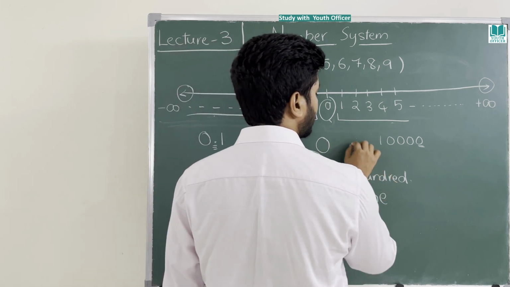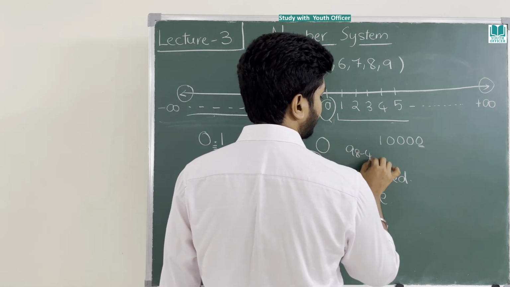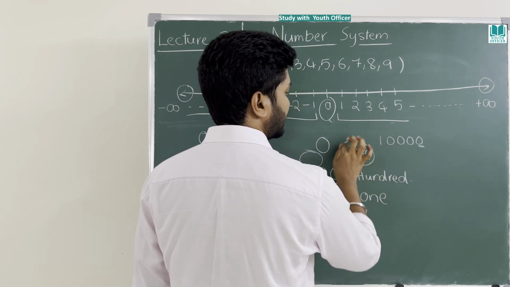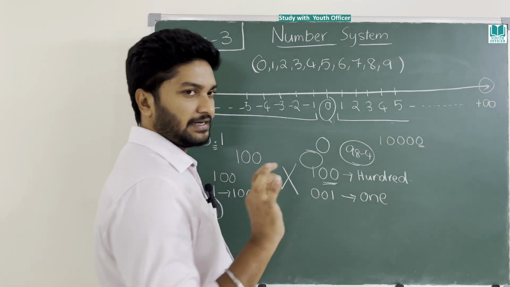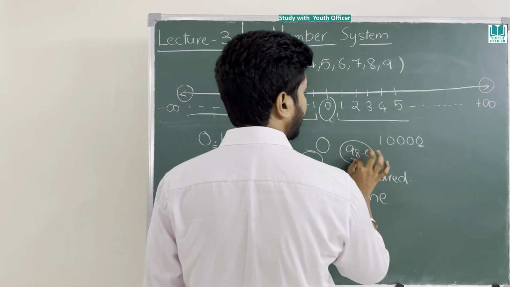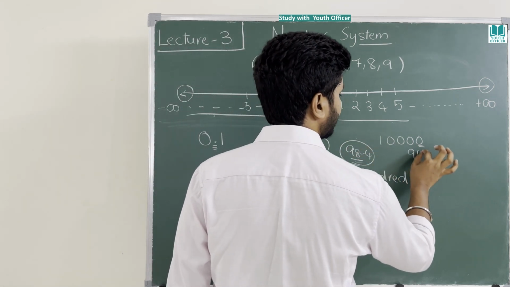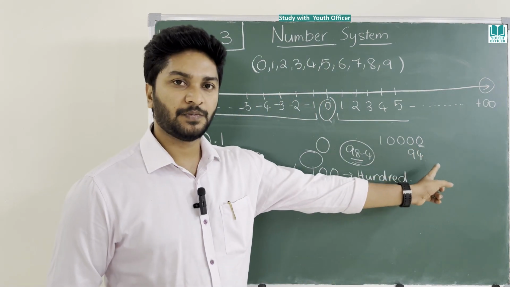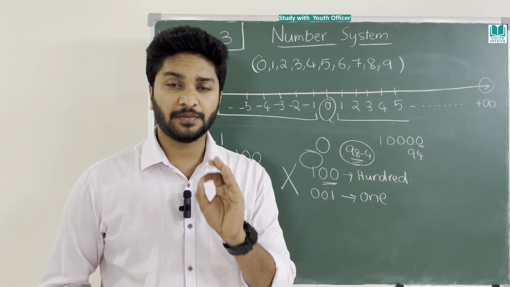I already explained you 98 minus 4. I will not decrease this 4 from this. Last lecture I told you, please recollect it. I simplified this, then I added here. That is the beauty with 0. 0 is a blessing to humankind.